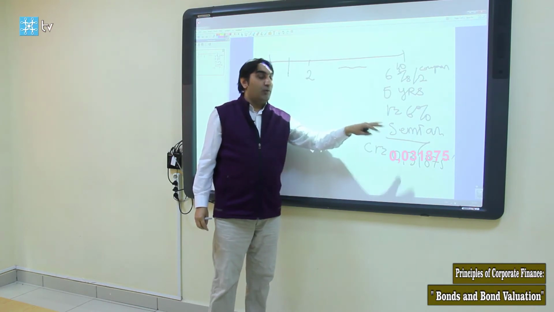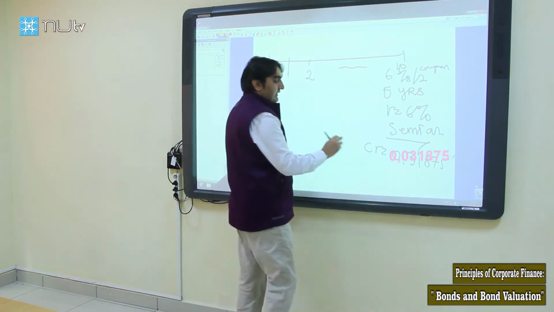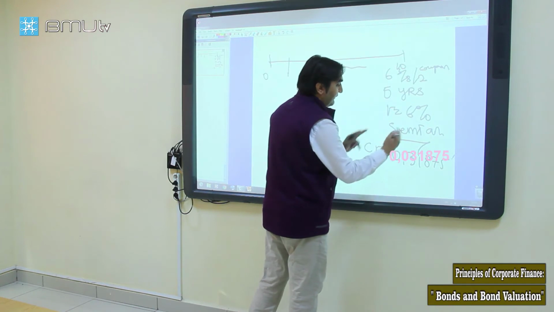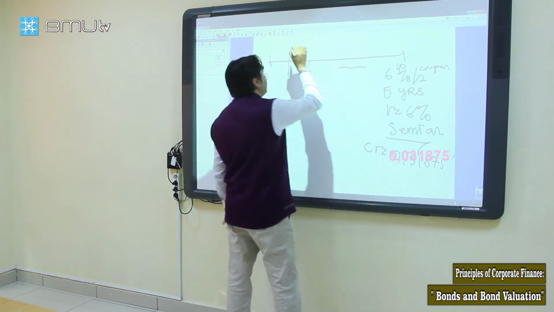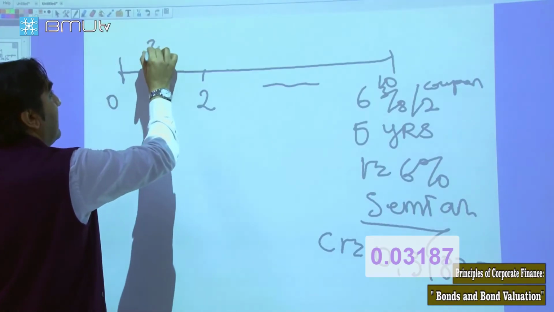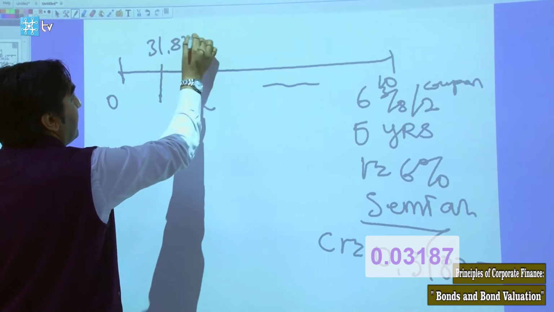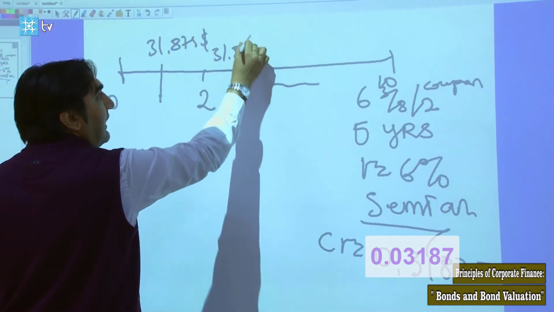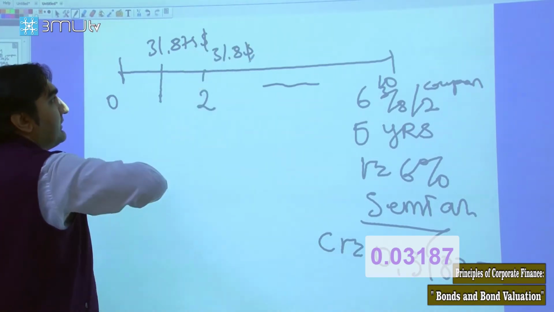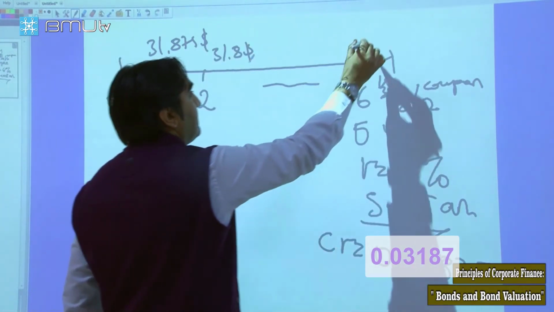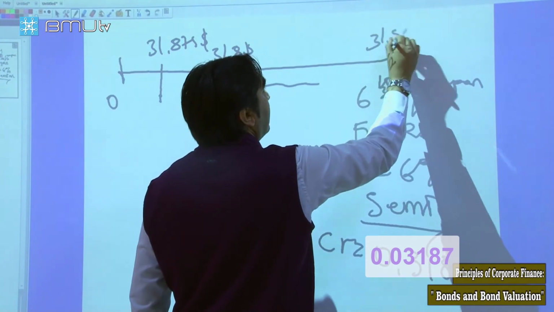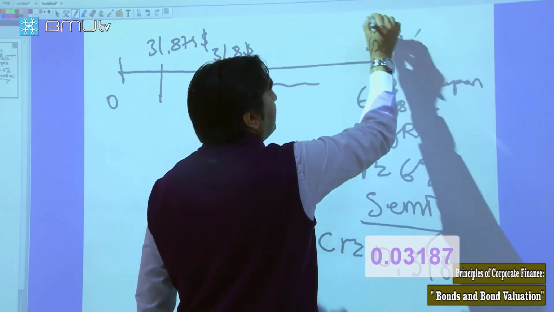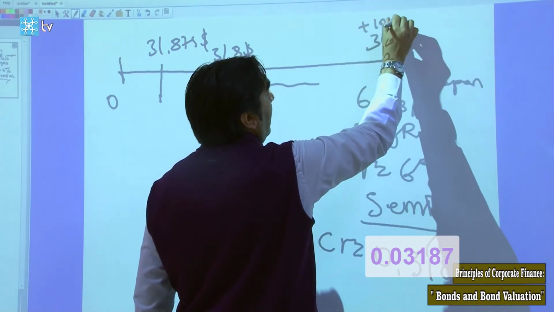So the semi-annual coupon payment will be that rate times the face value, 1,000. Here we get $31.875, which I rounded to $31.8.